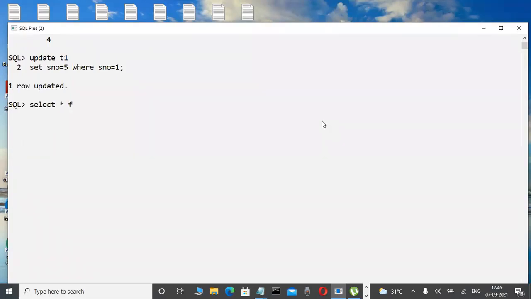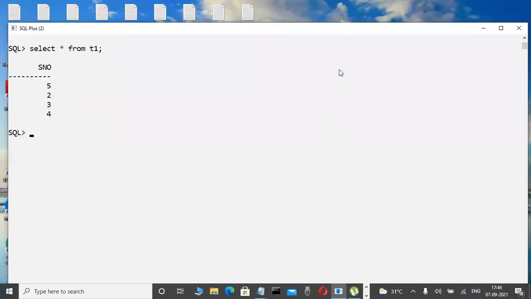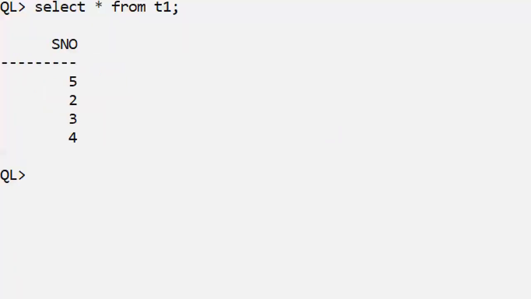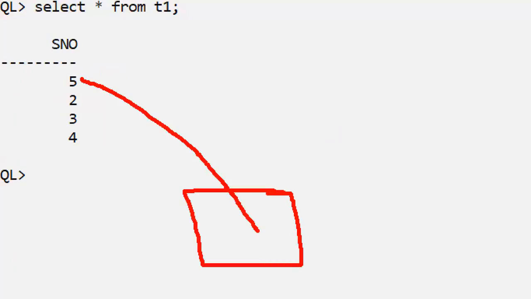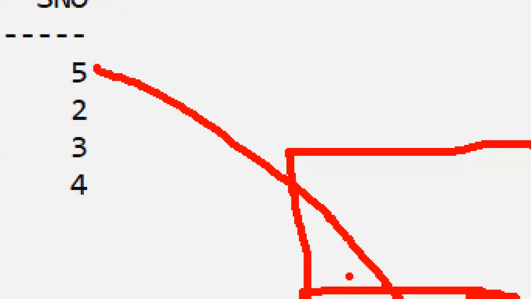Select star from the table name. Yes, T1 is the table. Observe what happened logically, not syntactically. You don't have an idea of the syntax and all these things yet. Now check it out. Slowly observe it here. Now I want this 5 permanently stored in the hard disk. Yes, on the hard disk only, I want to save this 5 permanently.